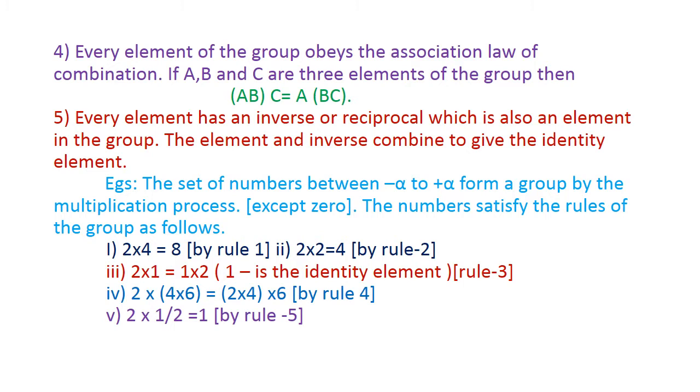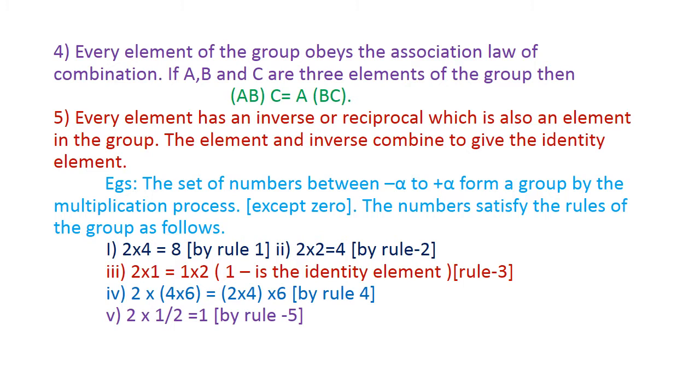The next important rule is the group must contain an identity element. Here the identity element is 1. When it is multiplied by any element, it gives the same element, and it also commutes with all other elements present in the group. Let us consider 2 into 1, that will be equal to 1 into 2. Here 1 is the identity element. The associative law of multiplication must hold good. (2 into 4) into 6 will be equal to 2 into (4 into 6). This is by the fourth rule.